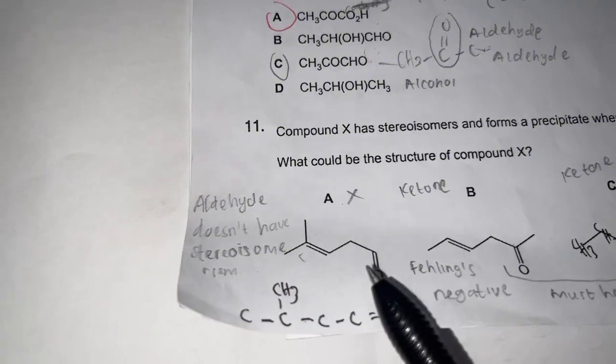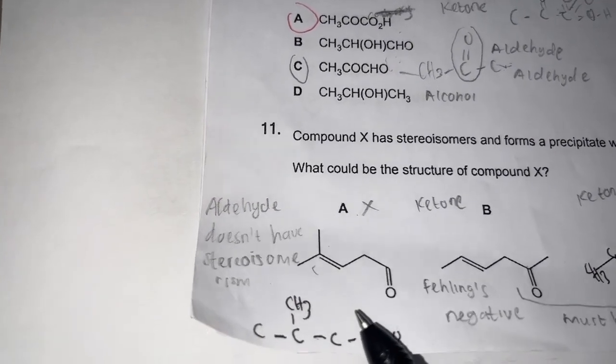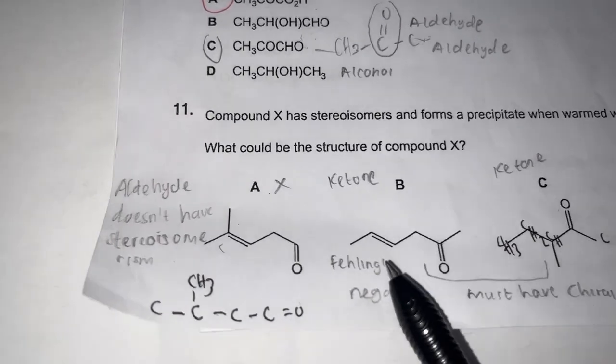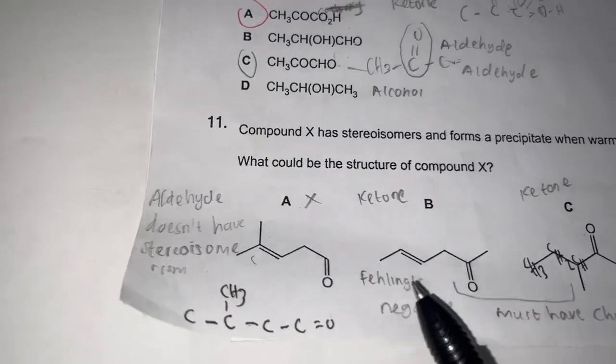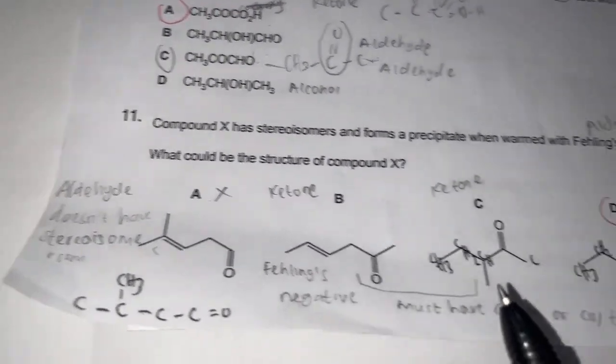Option A, this compound contains an aldehyde group. However, it does not contain a chiral carbon atom. Therefore, it does not have stereoisomers. Option B, this compound contains a ketone group. Ketones do not react with Fehling's reagent, therefore it is incorrect.